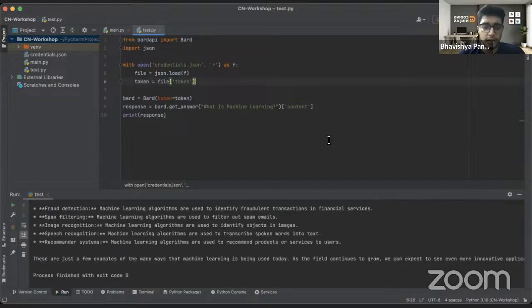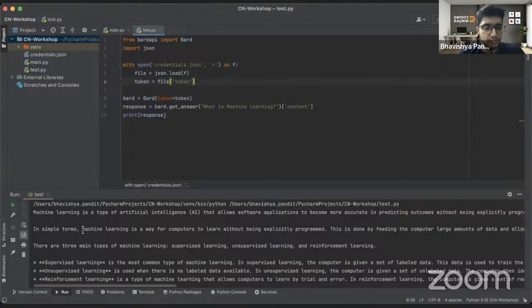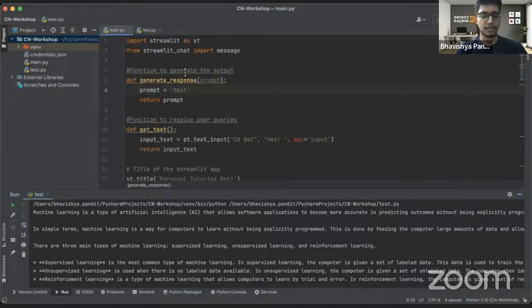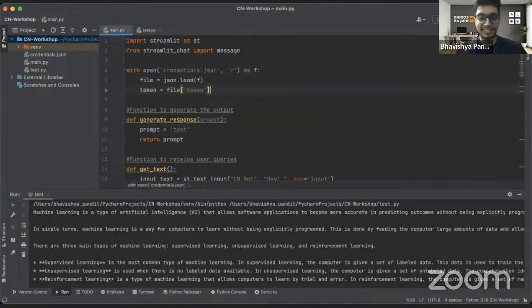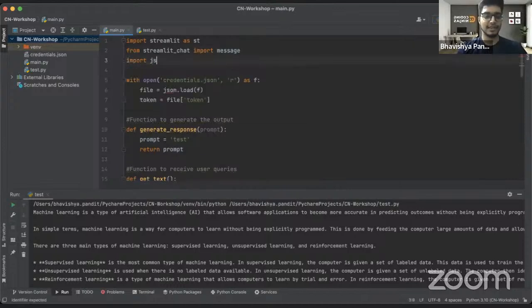Awesome. It has shown us that, in simple terms, machine learning is a way for computers to learn without being explicitly programmed, and so on. The same kind of output that ChatGPT was generating for us, we generated for free using this Bard API. Now we would use this same Bard API in this bot that we are trying to build, and then see the magic. So rather than that test thing that kept appearing, you will get rid of it.